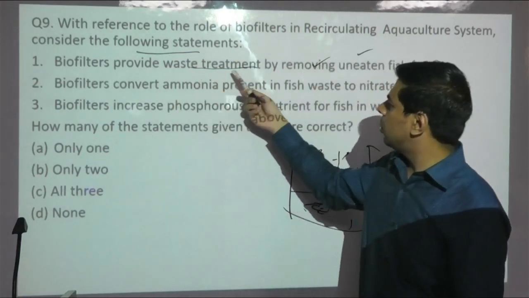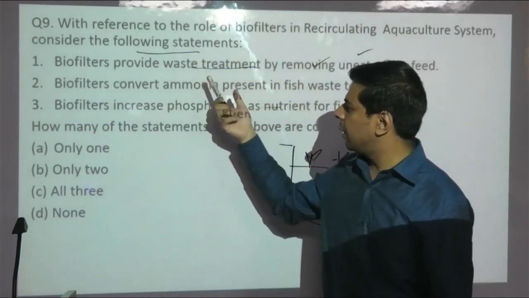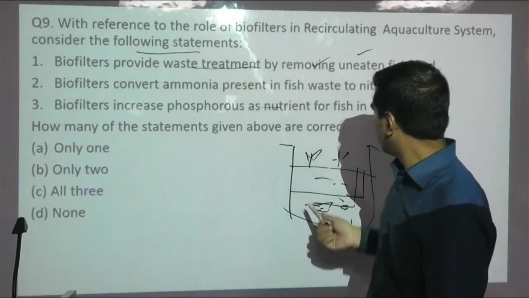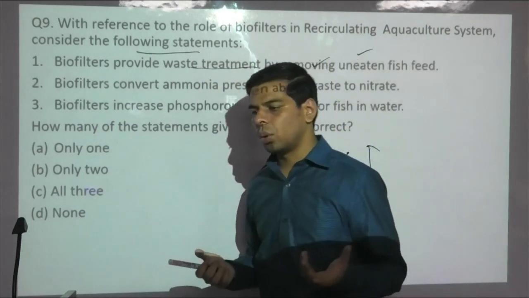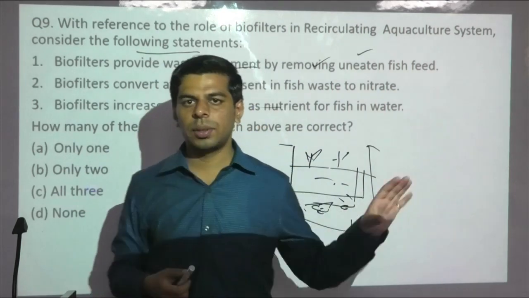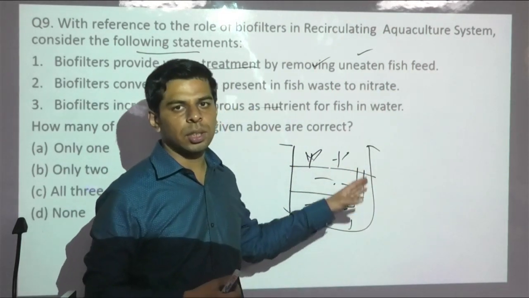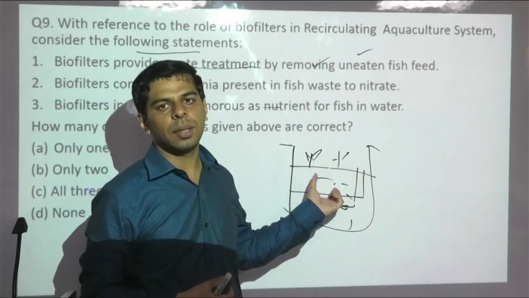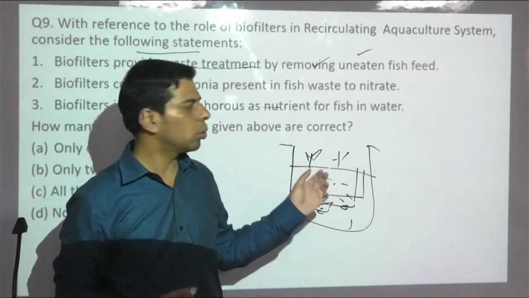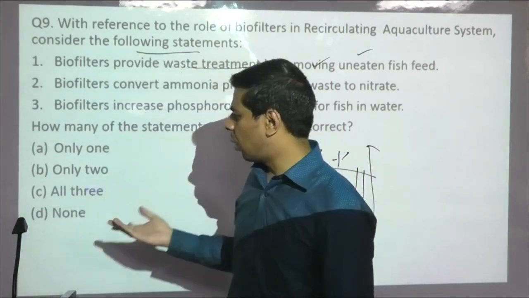And even though this may not be the best option, we can still consider that they help in removing the dead bodies by acting in the role of a scavenger decomposer, because some of the aquatic microorganisms help in decomposing, and then once again the circulation of their waste is maintained in the aquatic system. So the answer is once again all three.